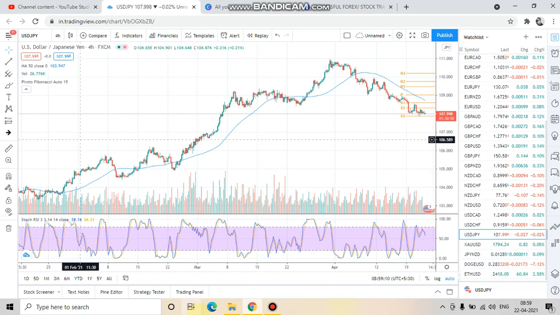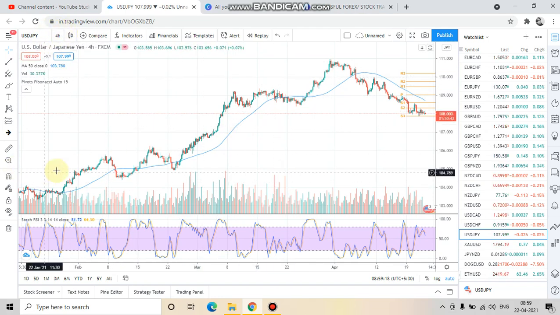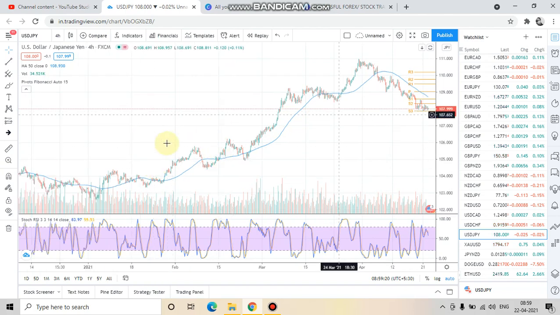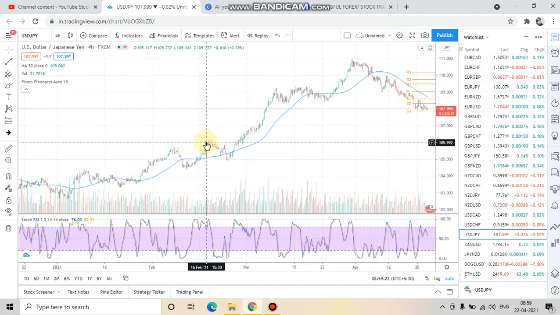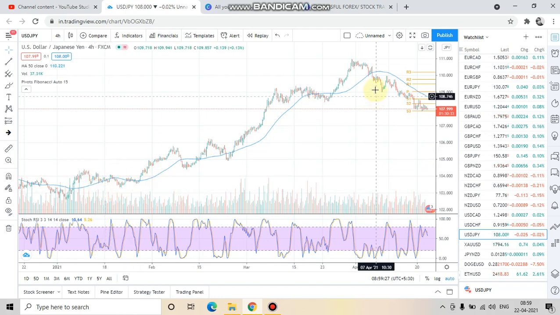So let's get started. This is the overall chart of US dollar Japanese yen, and as you can see on the screen I'm using the 4 hours time frame. This is the overall chart for the last 4 months. And as you can see on the screen, market was overall in uptrend.